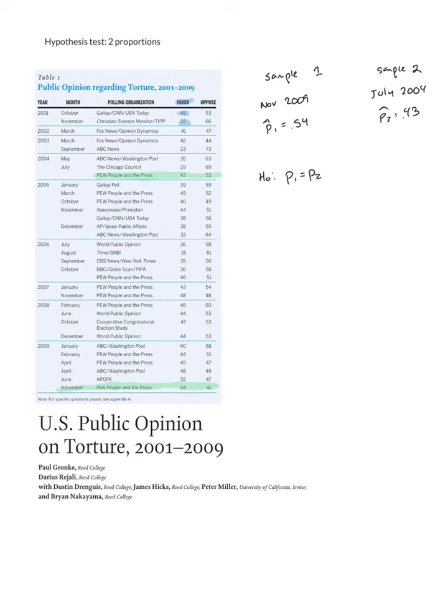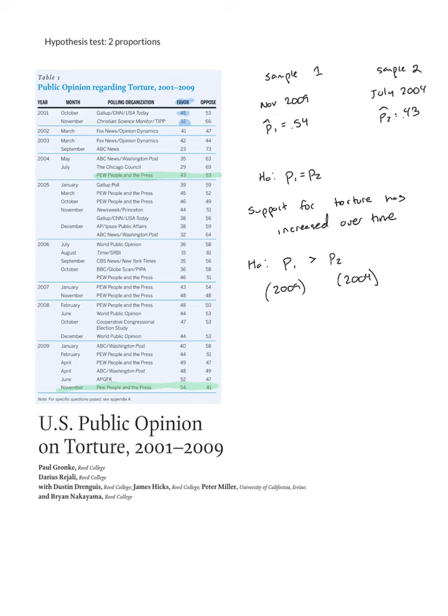Let's say, for example, that what I actually wanted to prove is that support for torture has increased over time. Well, if I wanted to show this, when I go to set my alternative hypothesis, I need to think about what p1 and p2 is. p1 is 2009, p2 is 2004. So if it's increased over time, that would mean 2009 is bigger than 2004.